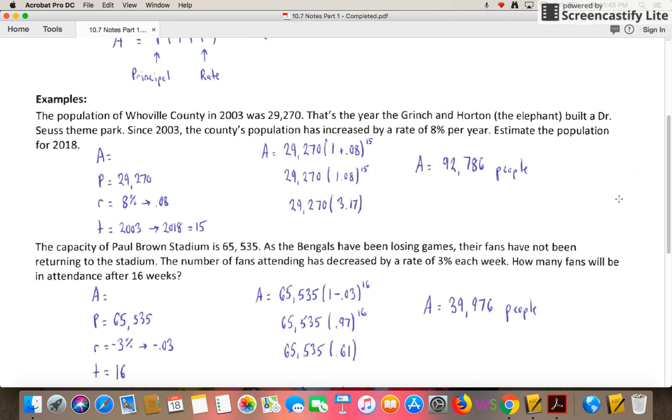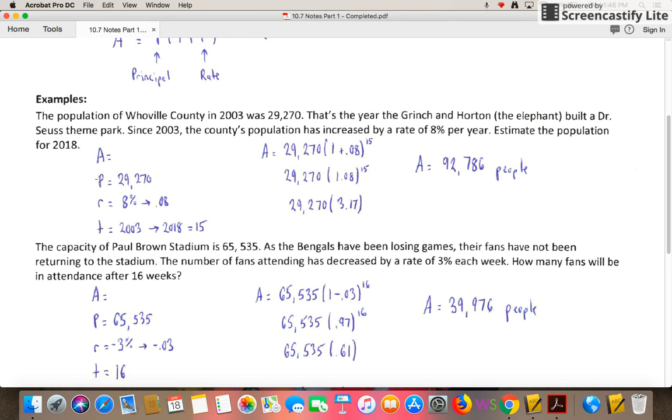Now, the population of Whoville County in 2003 was 29,270. That's the year that the Grinch and Horton the Elephant built a Dr. Seuss theme park. Since 2003, the county's population has increased by a rate of 8% per year. Estimate the population for 2018. Now, read through. You can see I've gone through and identified all of the key information. I always want to list out A, P, R, and T. Those are the variables that I'm trying to work with and find.